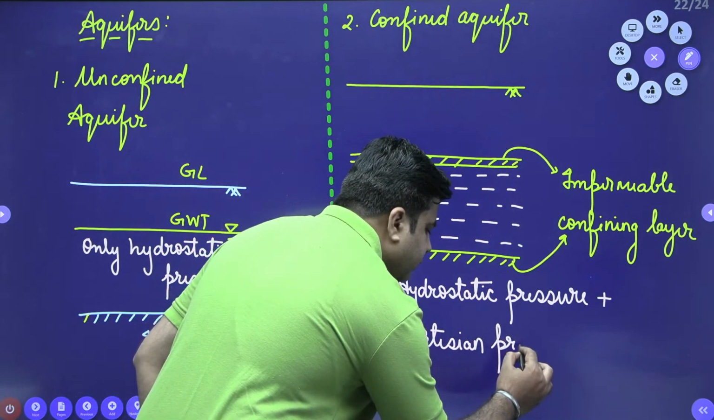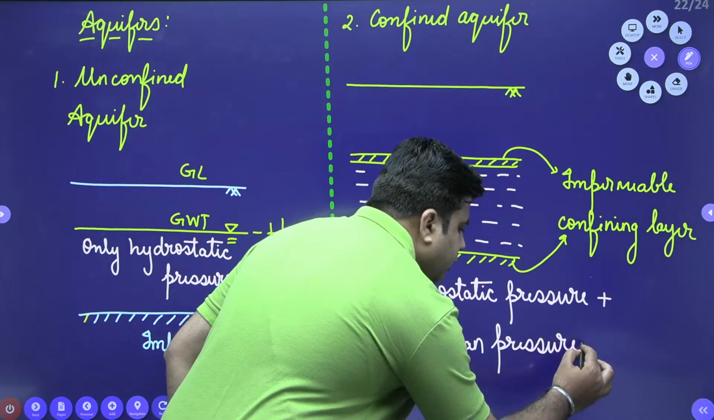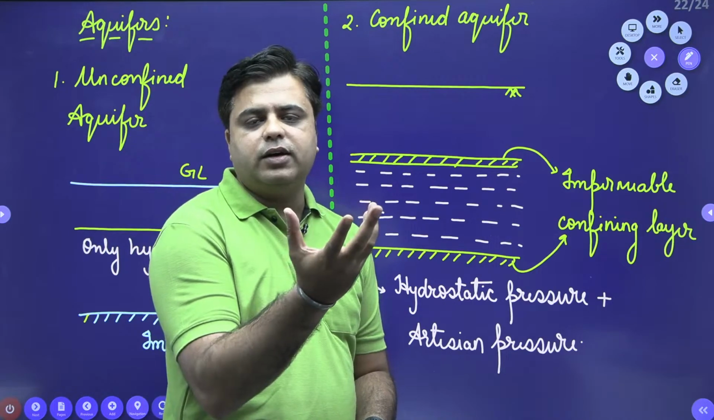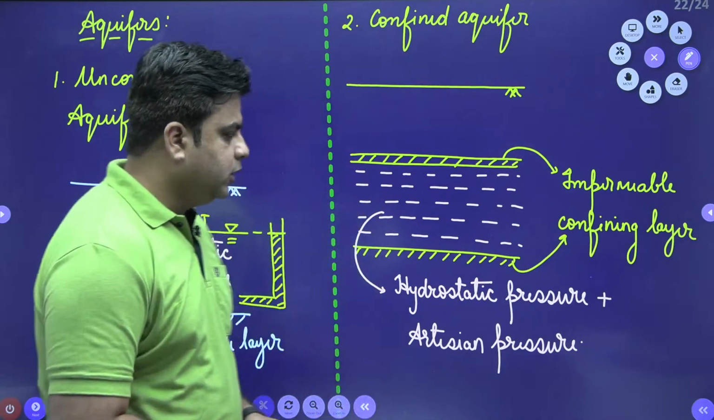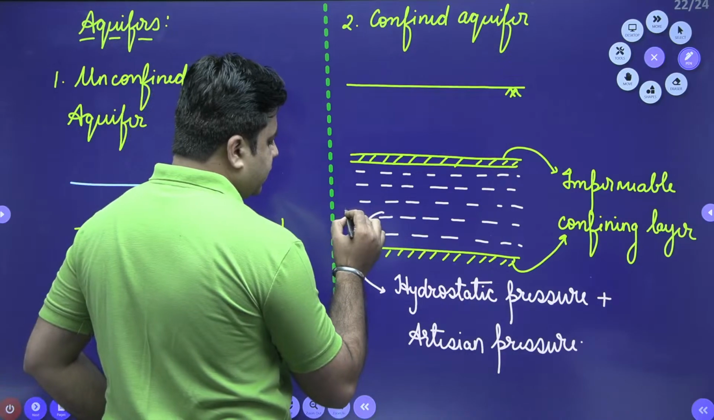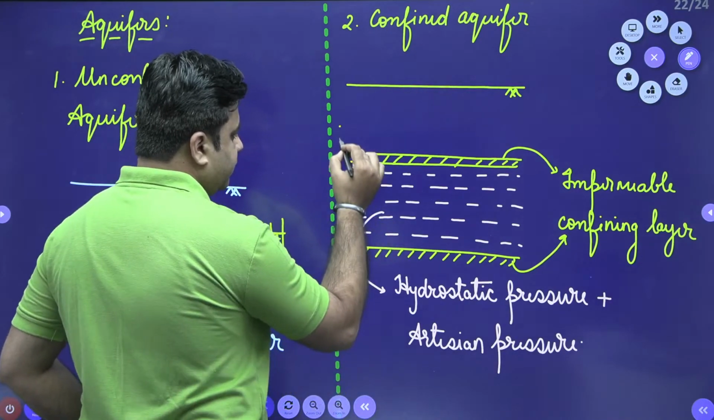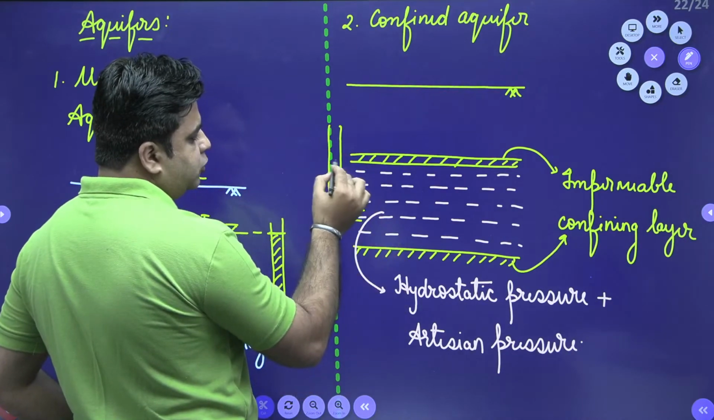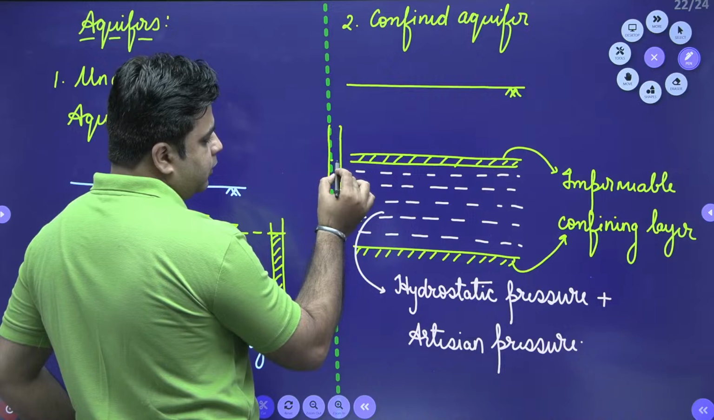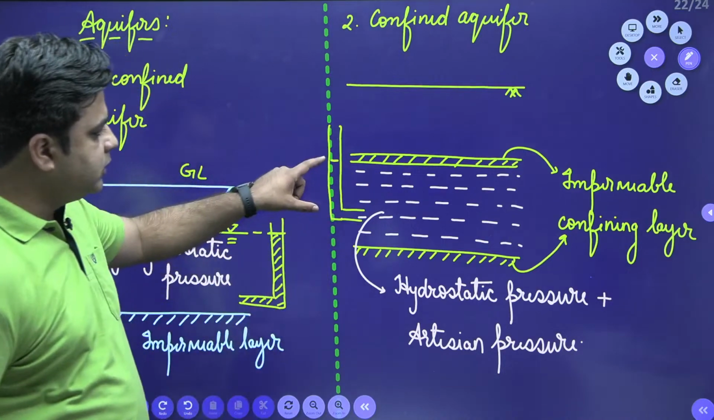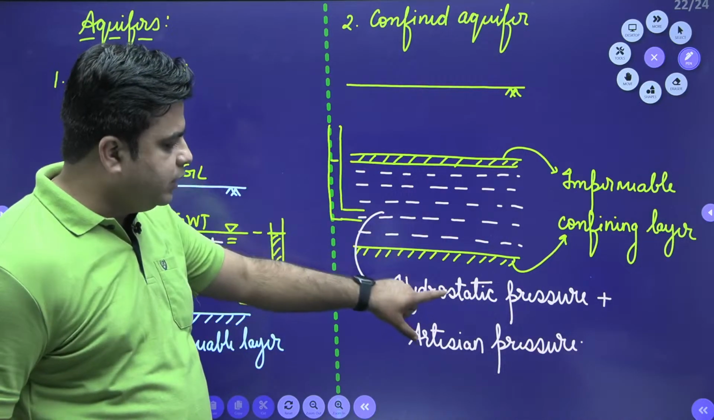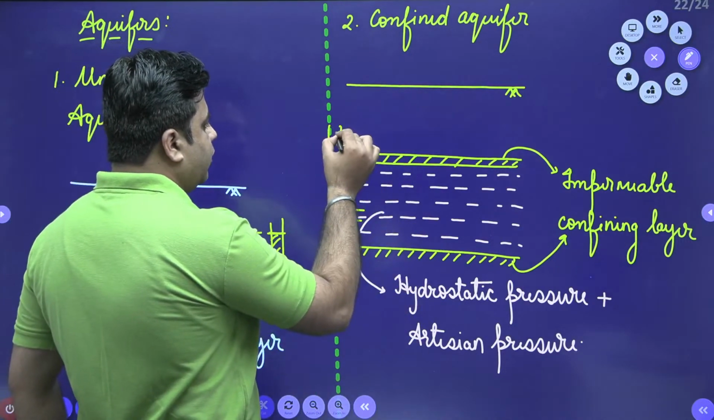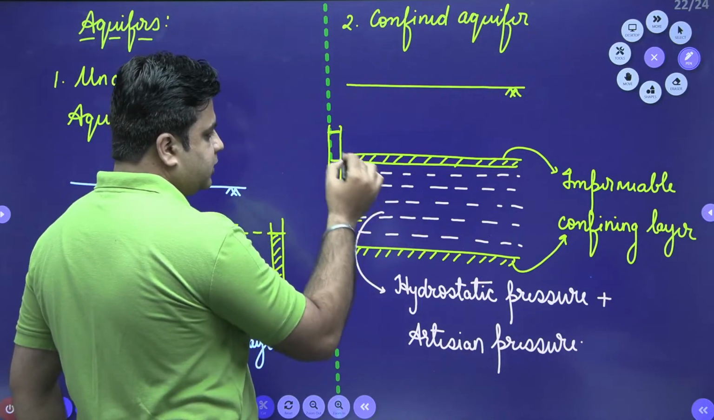Artesian pressure. This artesian pressure is basically due to the revolution of the earth about its axis. When you insert any piezometer inside this water, ideally the piezometer should show this level, if this water experiences only hydrostatic pressure. But due to additional artesian pressure, the level or the head of water available is this much.